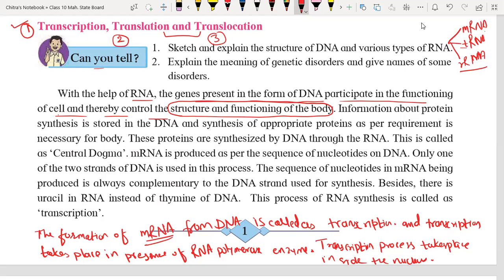Sir, what is written between RNA and polymerase? RNA polymerase enzyme.